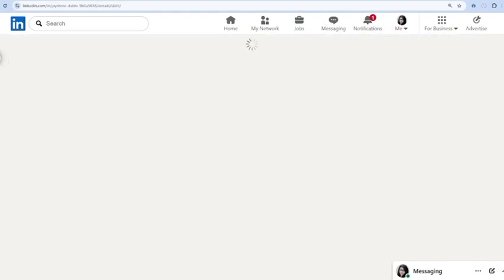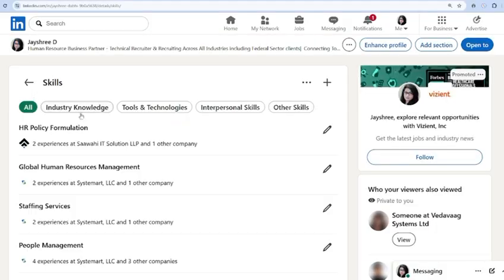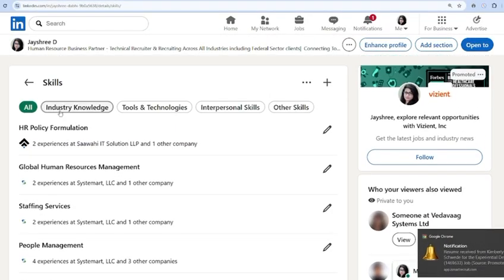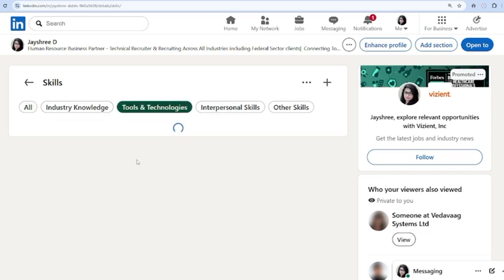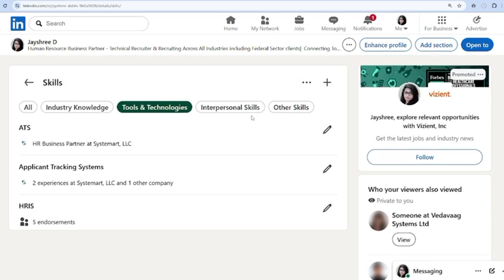Now let's move to the next section, that is skills and tools. I'm again repeating this sentence: LinkedIn search works by skills. So if skills are not listed in your LinkedIn profile, you don't exist for the recruiter. Just keep in mind this sentence. In this section, keep in mind three things: technical keywords, tools that you have used, and role specific terms. In this section, I would like to give you one pro tip: copy the job description that is suitable to your profile, find the keywords and paste them in your LinkedIn profile.